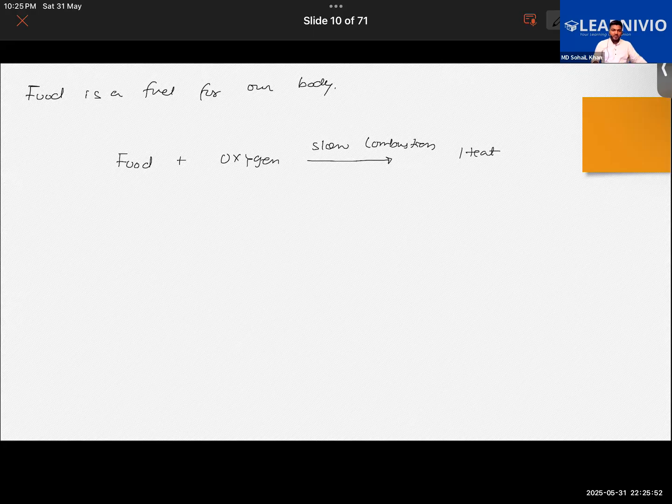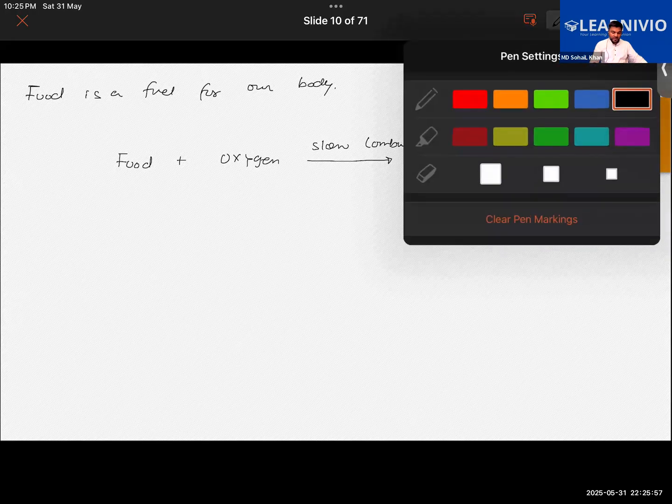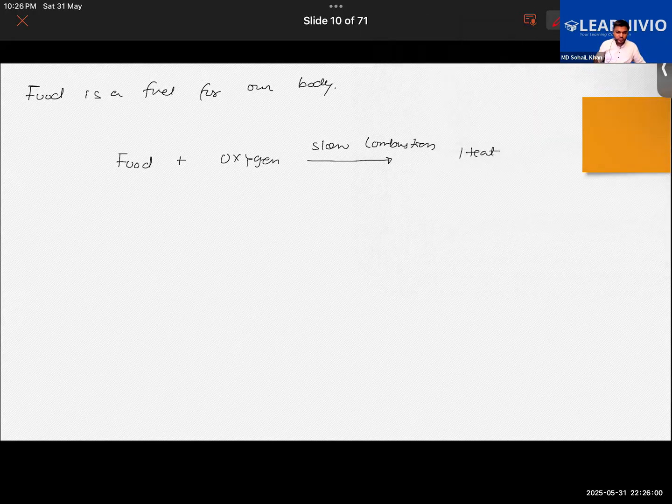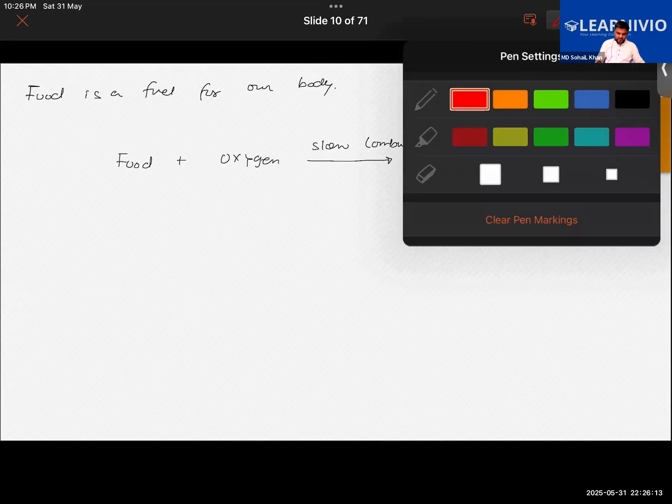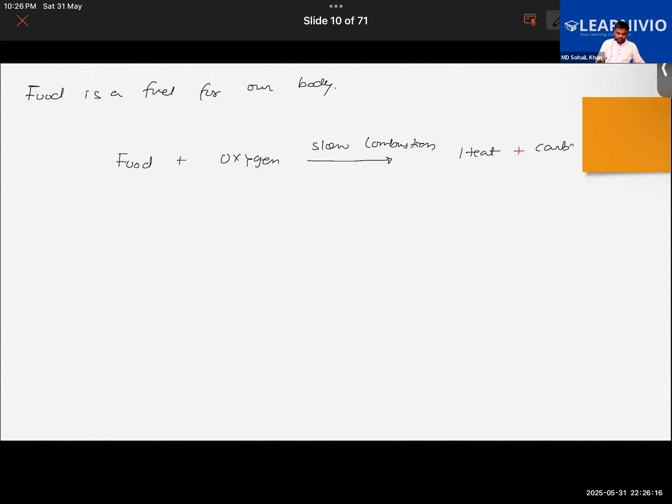So the respiration of food in our cells is also taken as an example of combustion. It's particularly an example of slow combustion, and in the process, heat is given out. Getting it, Abu Bakr, or not? And Priyanka? Yes, sir. Also, other than heat, carbon dioxide gas is also given out, right? And water is also given out in respiration.